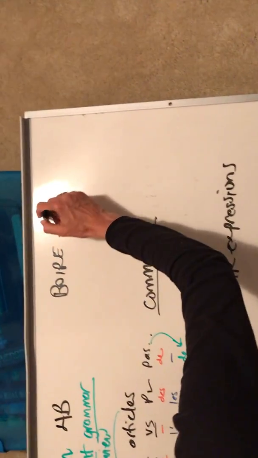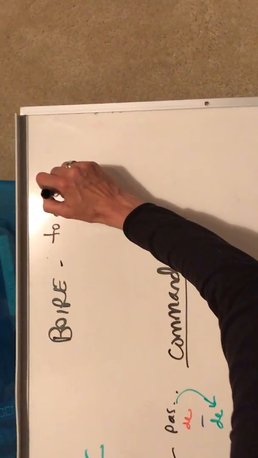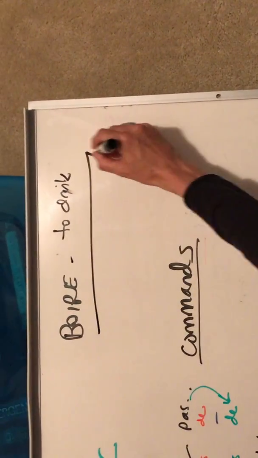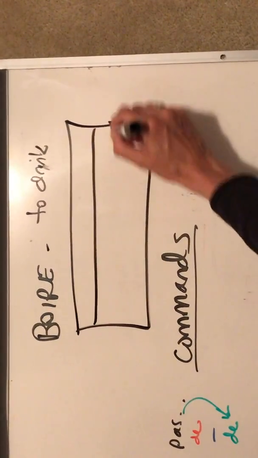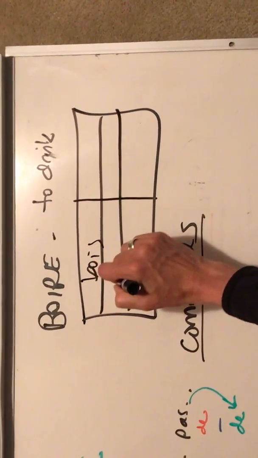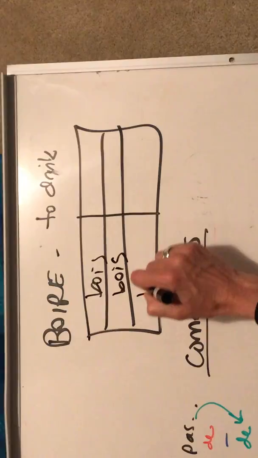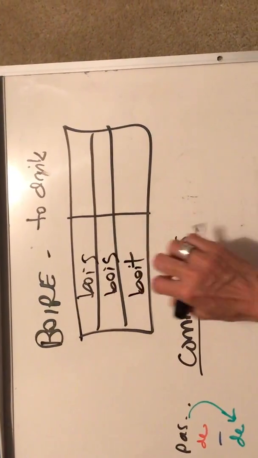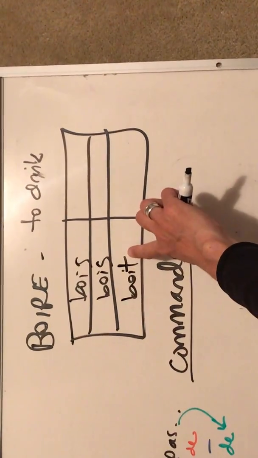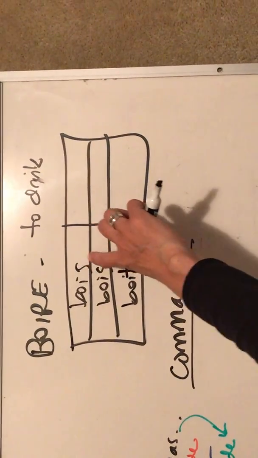Let's move over to the verb boire. This is the verb to drink. This also is a little bit of an unusual verb. We'll go back to our trusty verb house and put in our forms for boire. Bois, bois, bois. This looks a little bit like our IR verbs, right? Super special teacher. That's my favorite way to remember it, right?